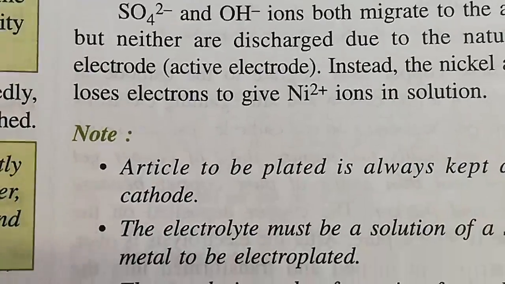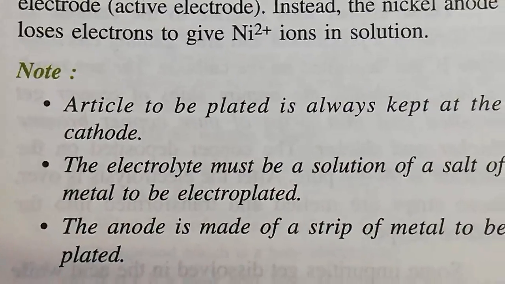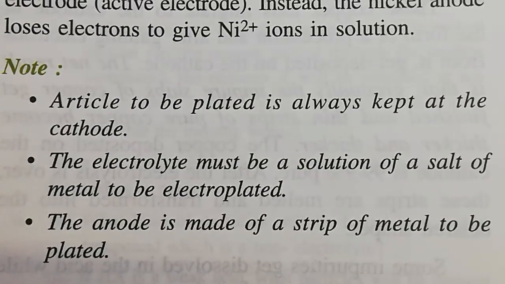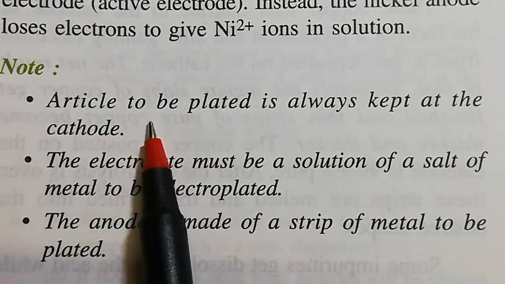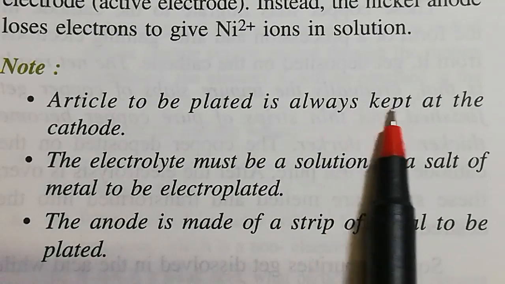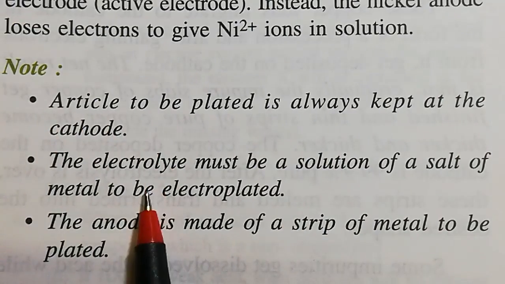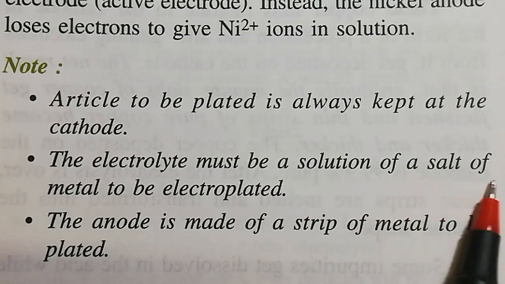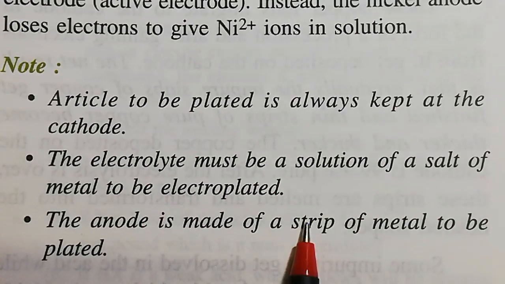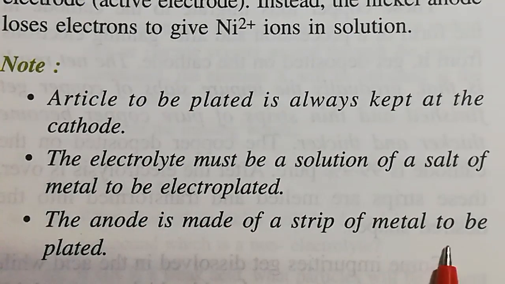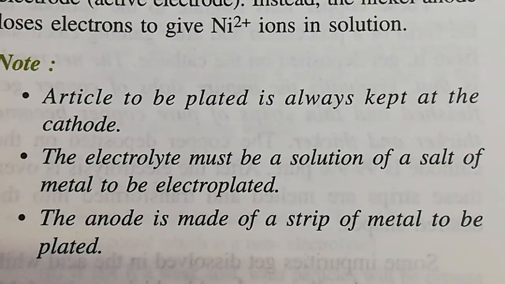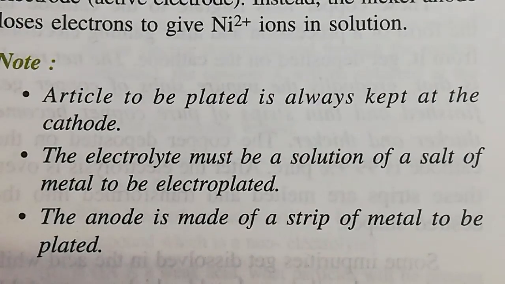And next, here we have to remember these three important points. The article to be plated is always kept at the cathode, I have discussed that one. The electrolyte must be a solution of a salt of the metal to be electroplated, and the anode is made up of a strip of the metal to be plated. So we have discussed all these points earlier.